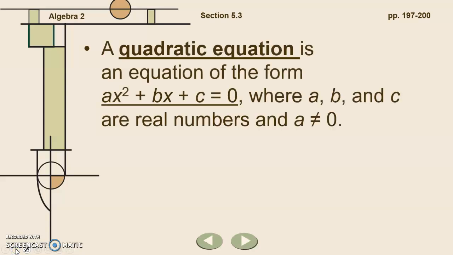A quadratic equation is an equation of the form ax squared plus bx plus c equals 0. That's our standard form for the quadratic equation. Maybe we should write that in our notes here, that this is the standard form when it's set equal to 0 like that, where a, b, and c are real numbers, and a is not equal to 0. A is not equal to 0. B could be equal to 0 and C could be equal to 0, but A is not equal to 0. When we get to graphing these, one other thing you're going to learn is that a quadratic equation, when graphed, is in the shape of a parabola.